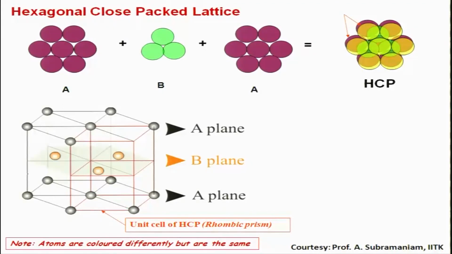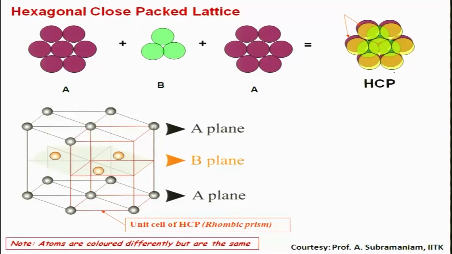Now let us look at the hexagonal arrangement. So hexagonal arrangement is you have these 6 atoms in the A layer, then again B layer. I have chosen only 3 atoms, but the B layer can be continuous beyond this 3 atoms, and then again A layer. So this kind of stacking will give me the bottom layer, which is the purple color, the intermediate green layer, the top layer which I have now converted as yellow, but it is the same layer.